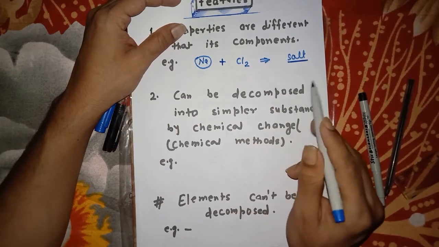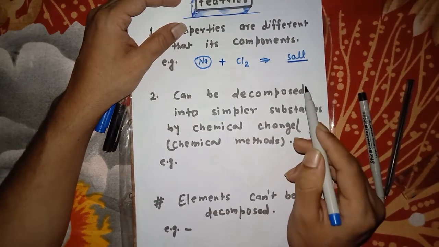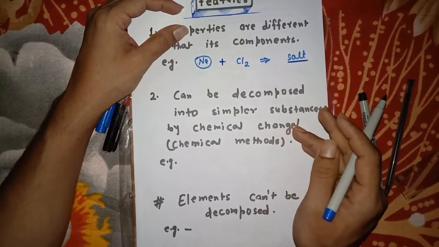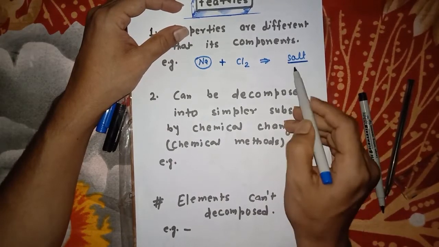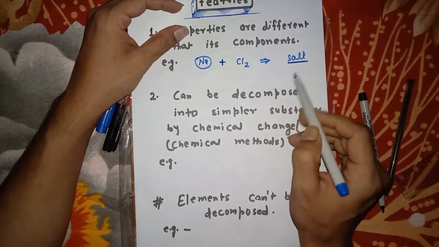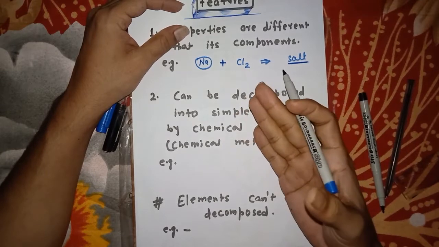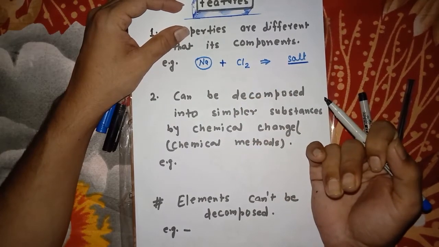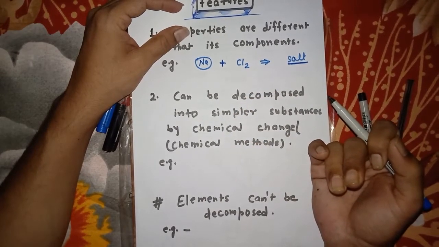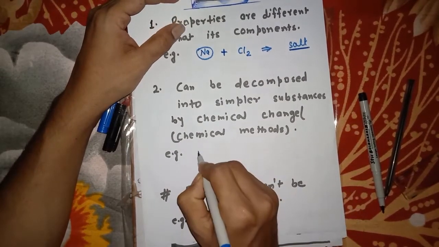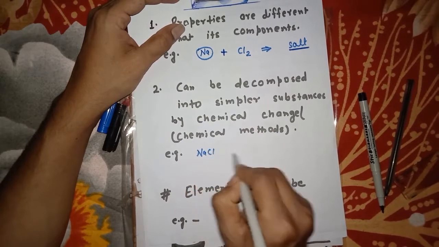It cannot be separated or changed into simpler substances by physical method, but by chemical method it can be changed. If I electrolyze salt, then it breaks down into its constituent particles. Have you got my point? So by chemical method it can be changed.